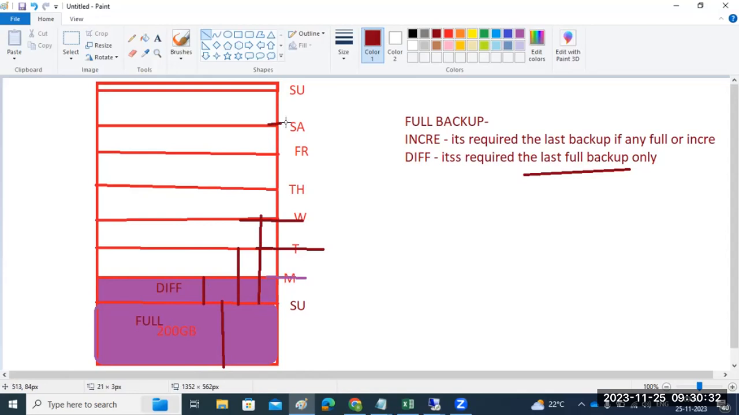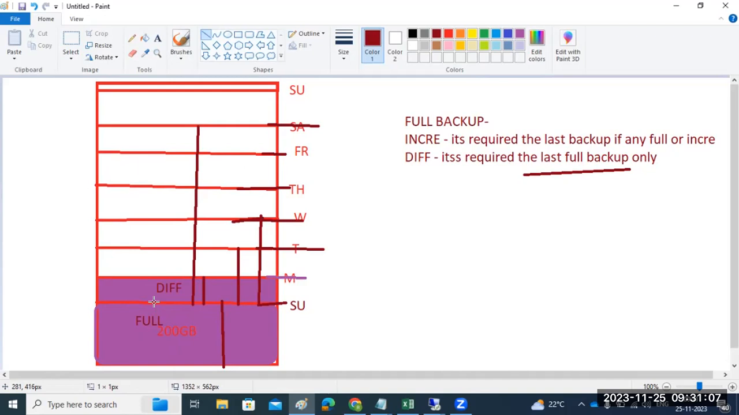Okay, Saturday you are taking the differential backup, but Sunday was the full backup completed. So from here to here, up to here, all the data will be backed up. This is one very important thing about differential backup. Even if you take an incremental backup, it won't look at it. Even if you take a differential backup, it won't look. It always looks at the last full backup. When was it completed? Sunday.